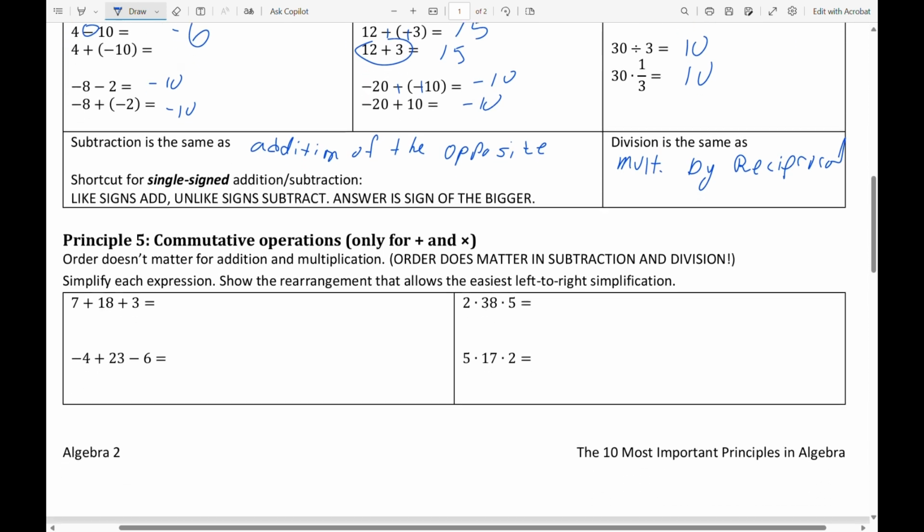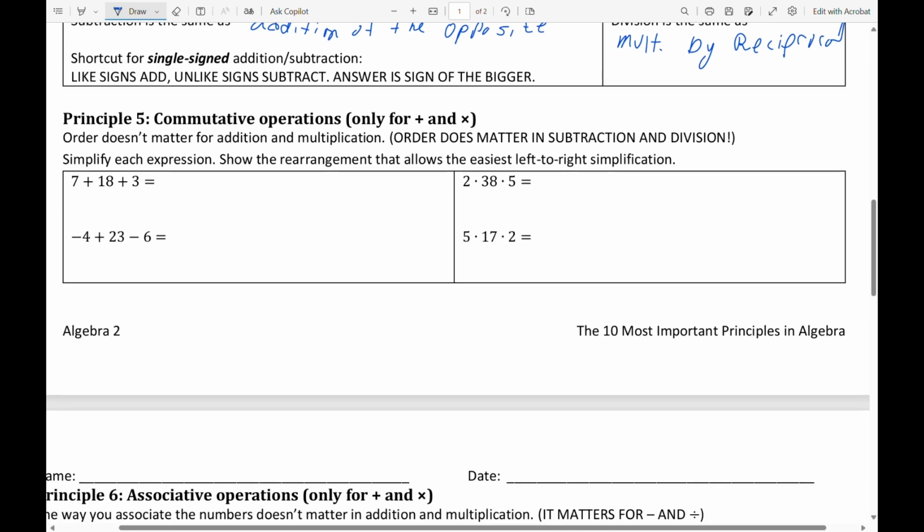Now, these next few, you'll do so intuitively that you'll not even see the need for having a formal description of what's happening here. But the commutative property, commutative, is the idea that you can change order. It's the same root where we get the word commuter. You live in one place, but you change position to work. Maybe you live in Groom, but you work in Amarillo or Pantex or wherever. So it just says you can reorder a problem.